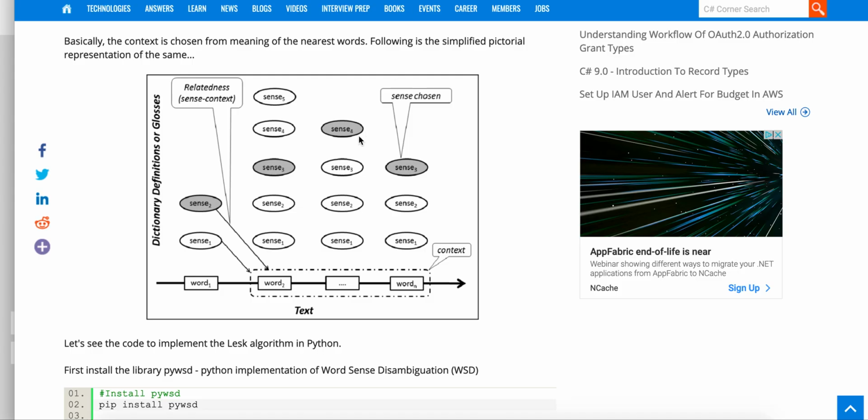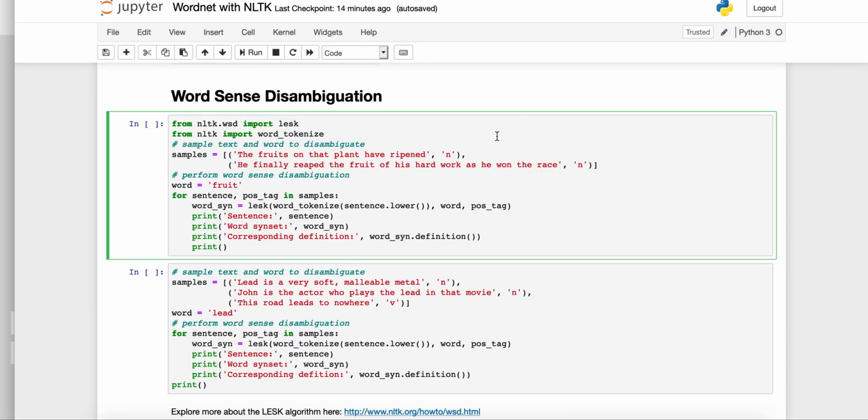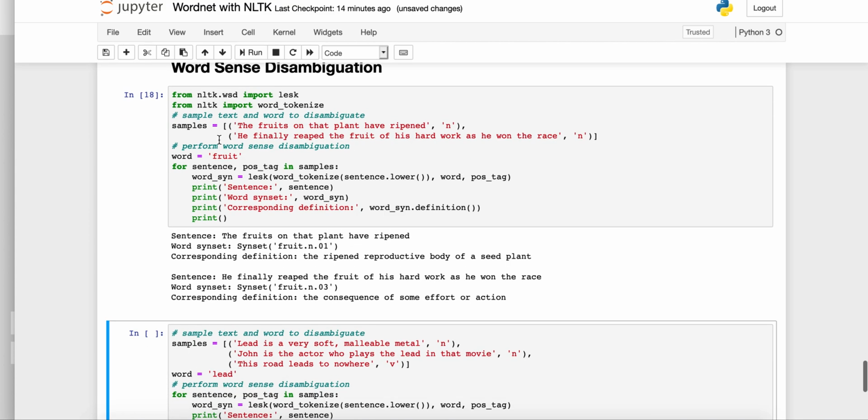And the Lesk algorithm takes words in context and looks through their dictionary definitions, and it finds the definitions in each of the words and finds the ones that are most similar, and then it chooses the sense for that word based on the words in the local context around the word.